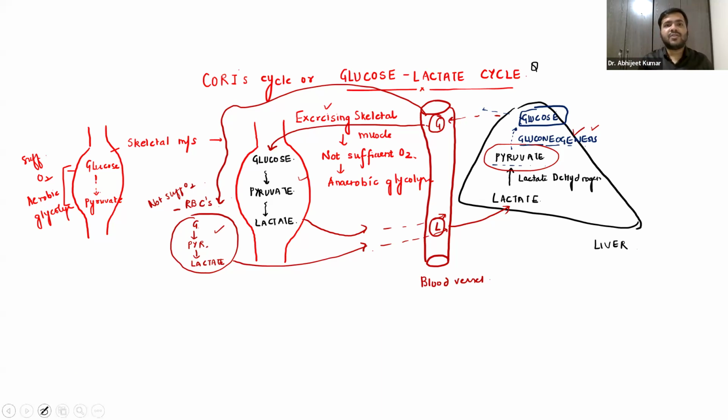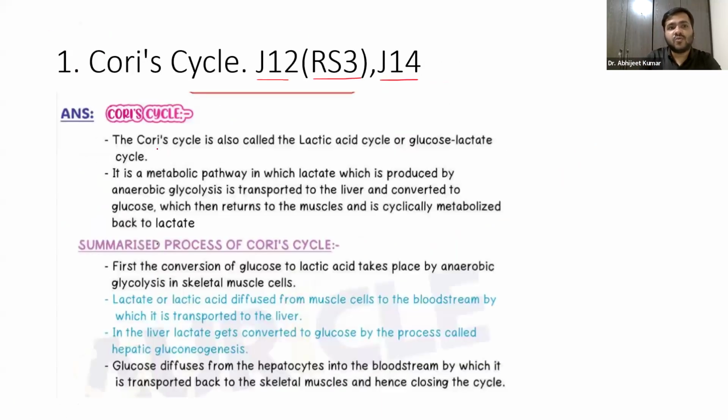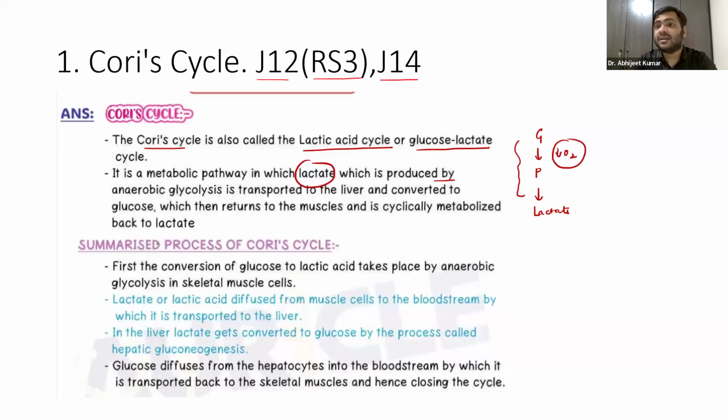Now, let us see what they have written. The Cori cycle is also called the lactic acid cycle or the glucose lactate cycle. We have already discussed this. So what is this metabolic pathway where the lactate is produced? From glucose, pyruvate is produced, and from pyruvate, it is the lactate which is produced by anaerobic glycolysis, where there is a decrease in the amount of oxygen, where there are not sufficient levels of oxygen present. Now this is transported to the liver.